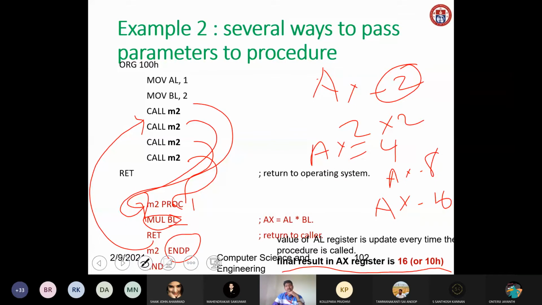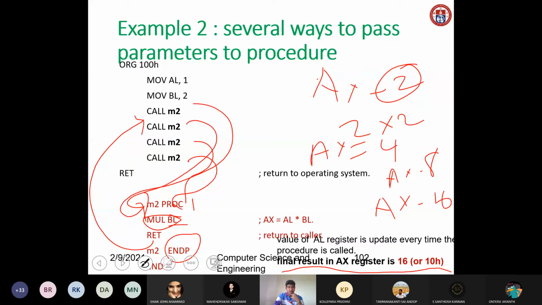Then we are calling M2. When we call M2, it will come here, PROC, then MUL BL. When we multiply BL, AL into BL is multiplied and the result is stored in AX. So the value of AX is 2.